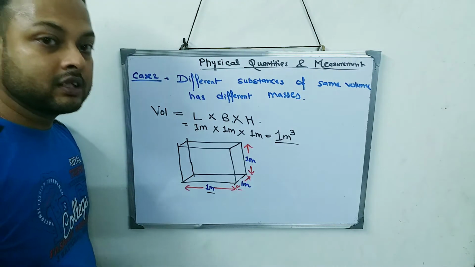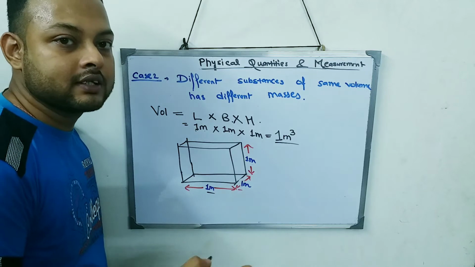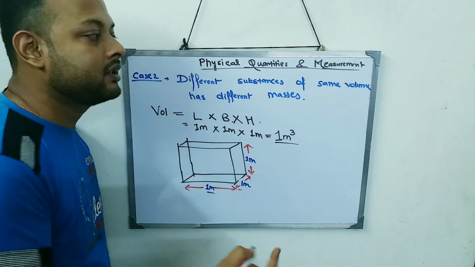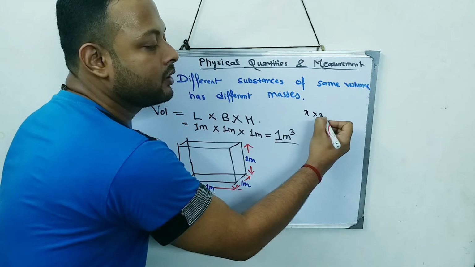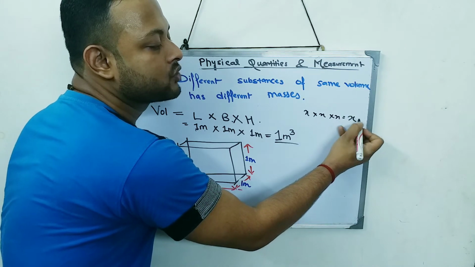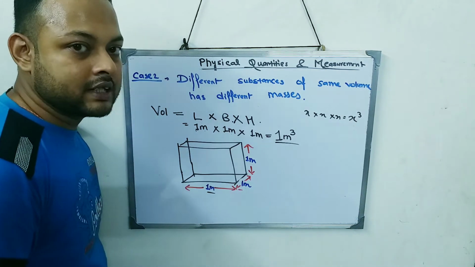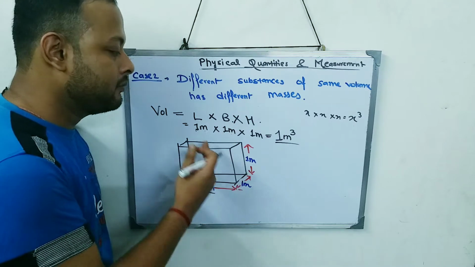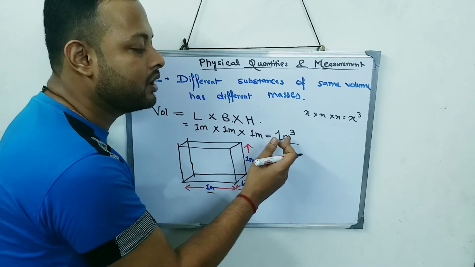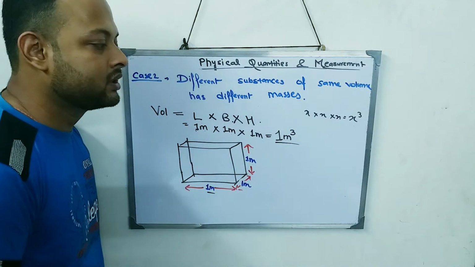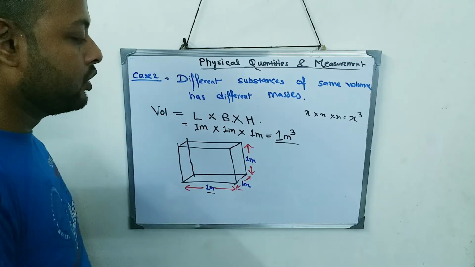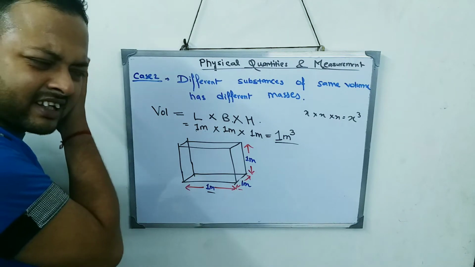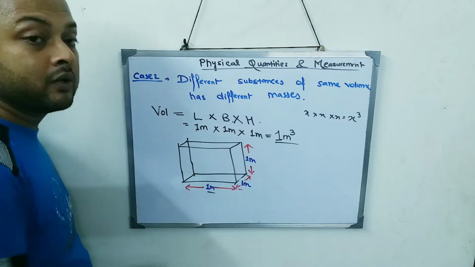This is an algebra concept: x into x is x square, and x into x into x is x to the power of 3, or x cube. Similarly, meter into meter into meter gives meter to the power of 3, or meter cube. So volume is 1 meter cube.